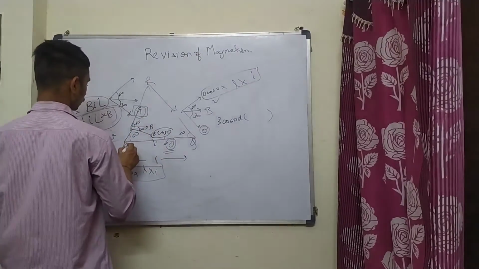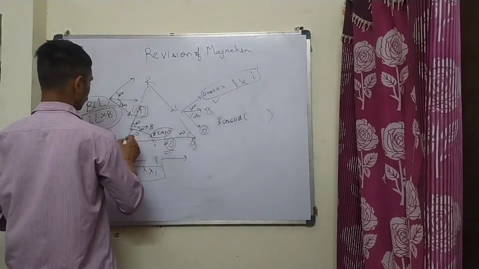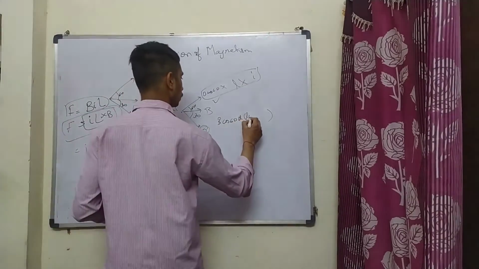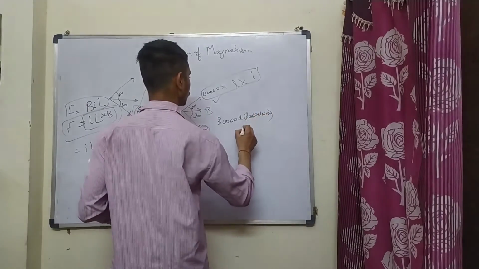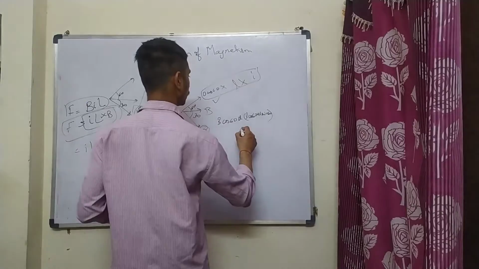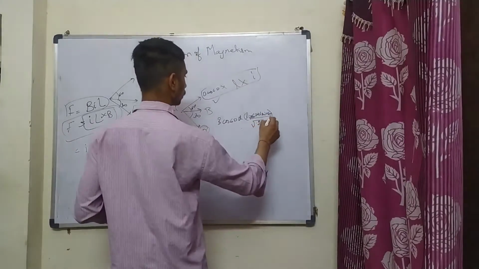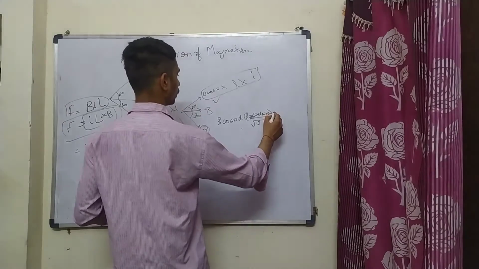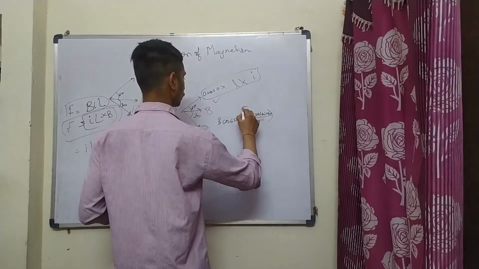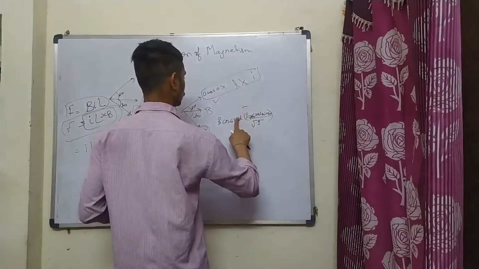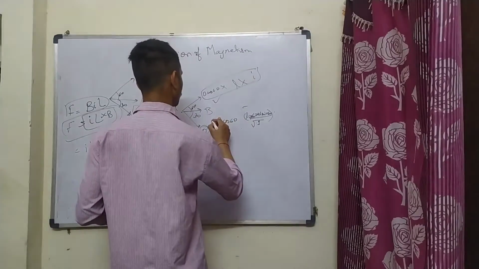L is L cos 60, L sin 60, under root 1. B I, L cross B is there.